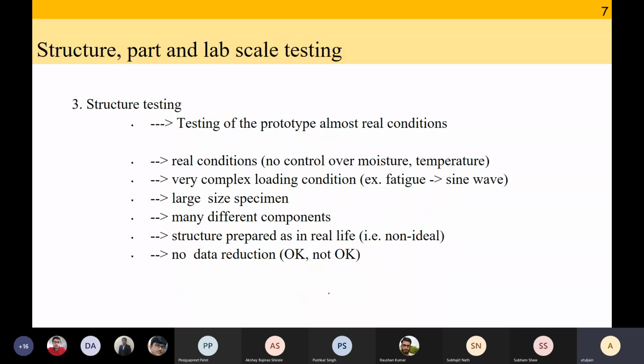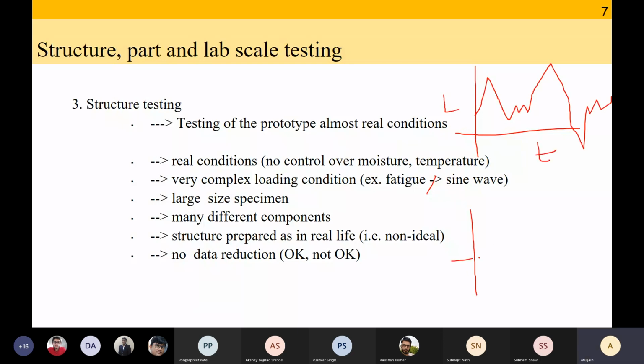After everything, you will make the entire structure and do a structure level testing. Here you will design the prototype. It will be almost real conditions. You are not going to control moisture or temperature; let it be as it will be in real life. You can do very complex loading. For example, fatigue not equal to a sine wave. It could be some crazy loading type. This is load, this is time. As opposed to our previous test, where we would have done this.